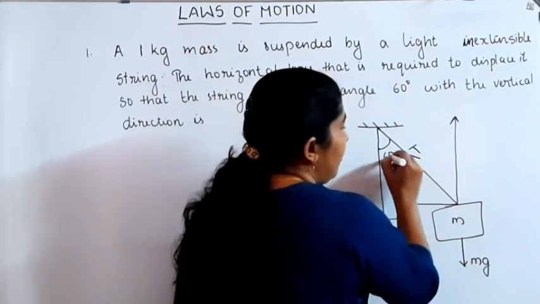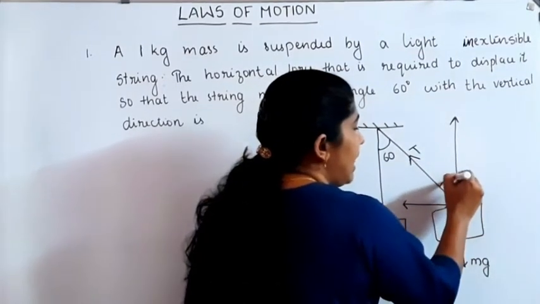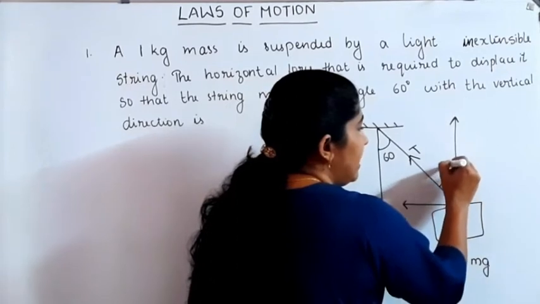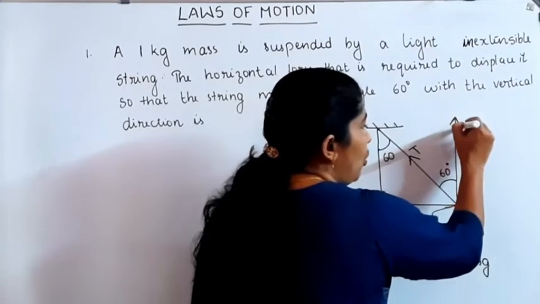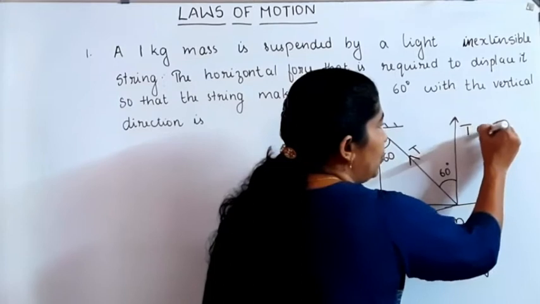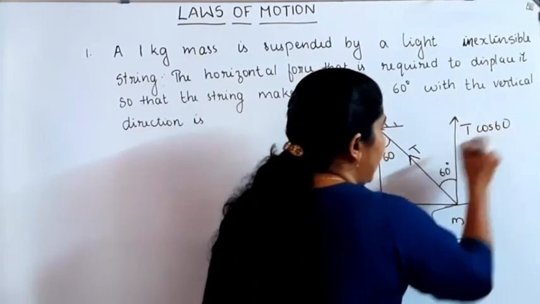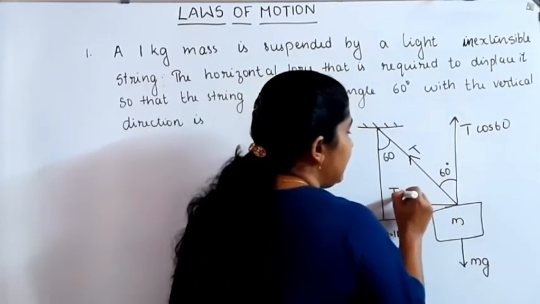If this angle is equal to 60, this angle is also equal to 60 degree. Then the components are T cos 60 here and T sin 60 here.